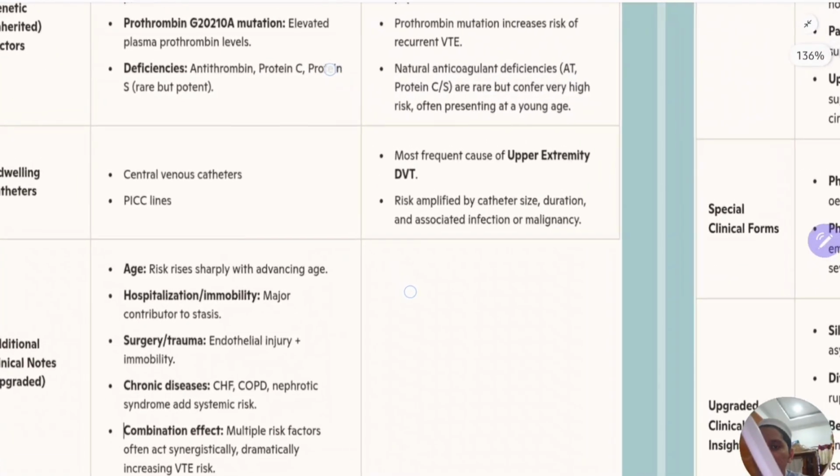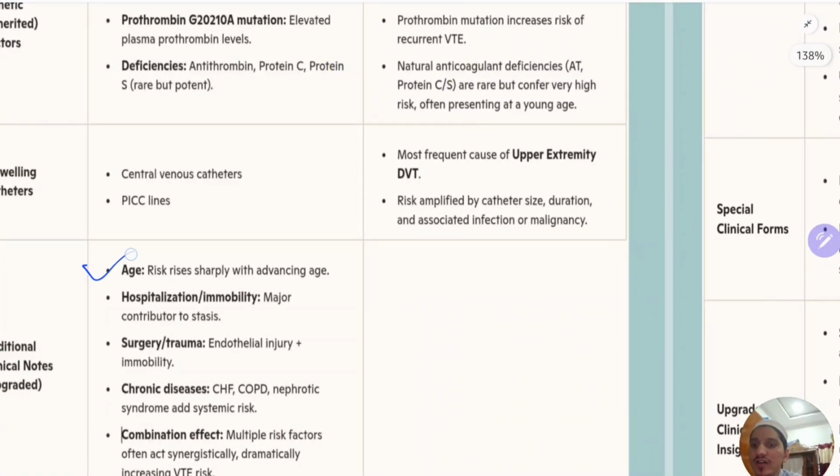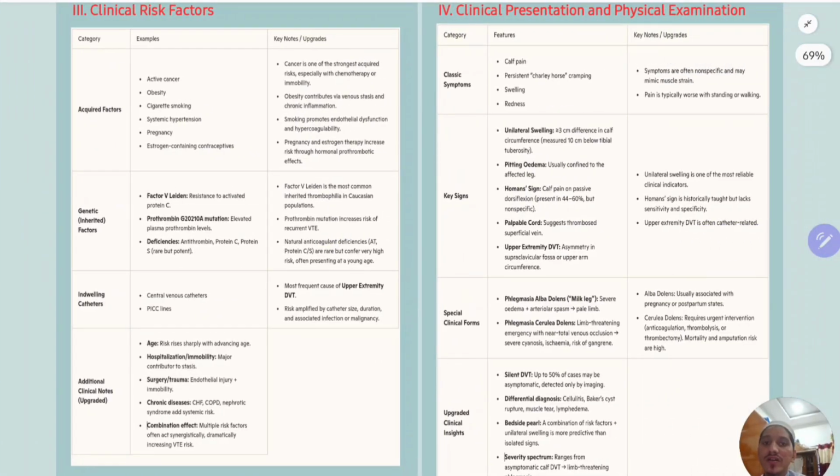This is additional upgrade. Age also increases the risk of thrombosis. Hospitalization and immobility increase it because of stasis. Surgery and trauma cause endothelial injury and immobility. Chronic diseases, where hypoxia will be there: CHF, COPD, nephrotic syndrome. Combination effect: multiple risk factors often act synergistically, dramatically increasing the VTE risk. Okay, age, hospitalization, immobility, surgery, trauma, chronic diseases, all these things you should remember. So these are all risk factors.